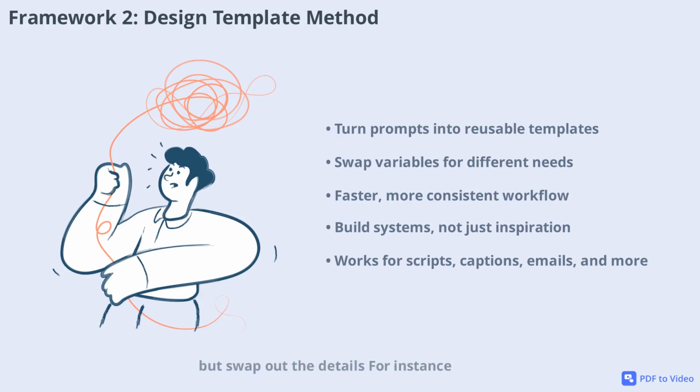For instance, you can create a template for social media captions where you simply fill in variables like business type, offer, audience, pain point, call to action, tone, and word count. This method lets you quickly adapt your prompt for a florist, a consultant, or a restaurant just by changing the variables. The more templates you build, the faster and more consistent your AI workflow becomes. It's about building systems, not just relying on inspiration.